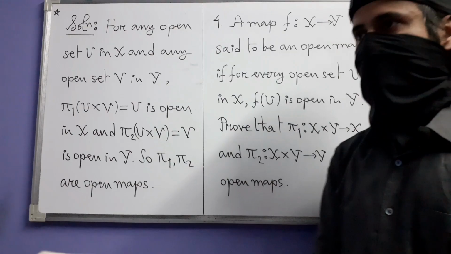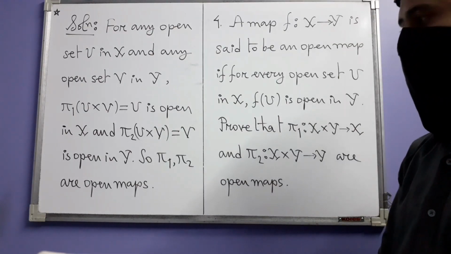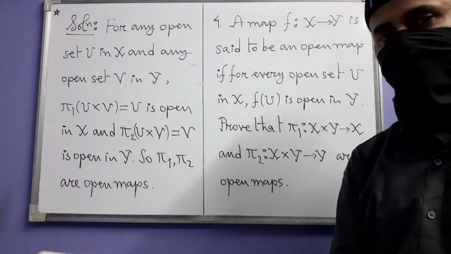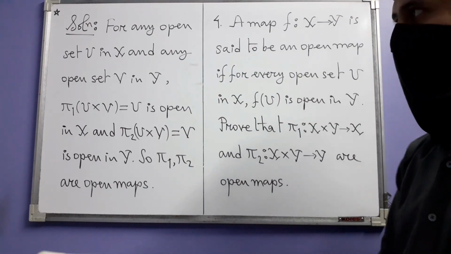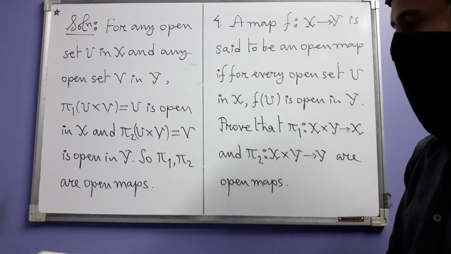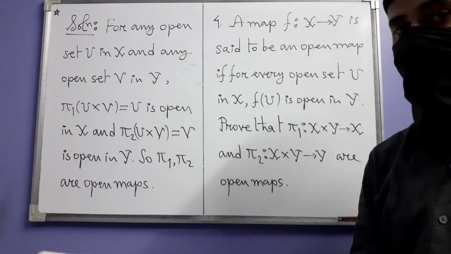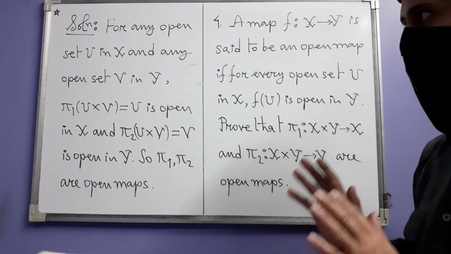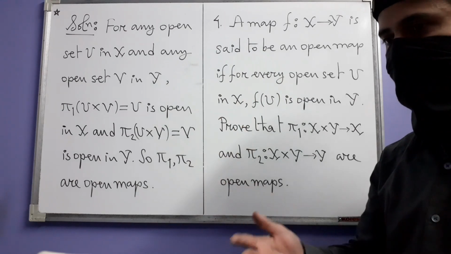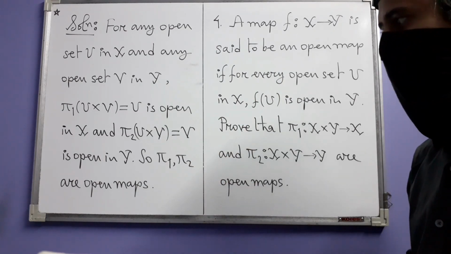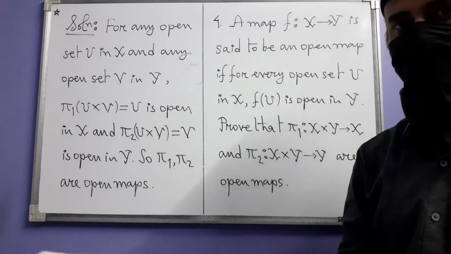Before I leave this solution, I want to say something about the way I write things. I suppress many details, okay. So if you look at my solutions from the point of view of a formal solution, they will look very incomplete. I am not saying that these are ideal solutions. They are not in most cases, because I don't write everything.